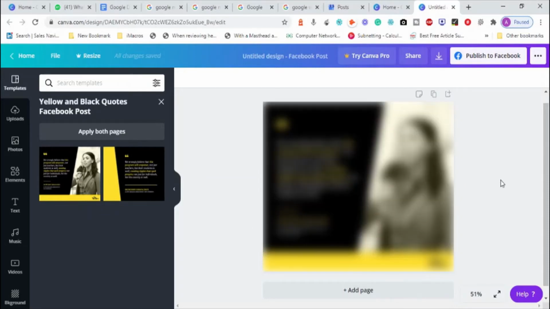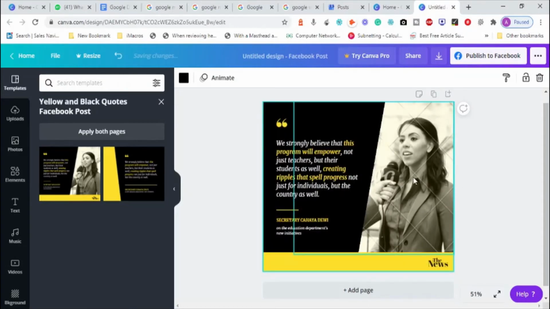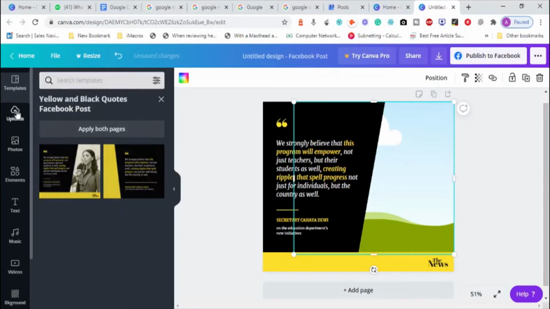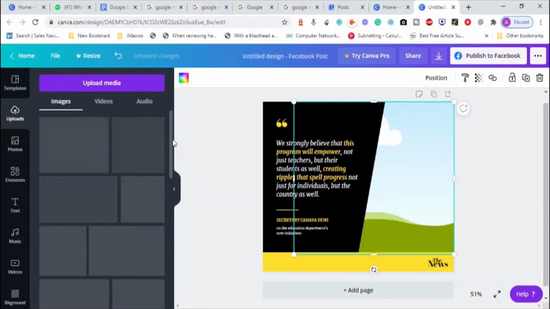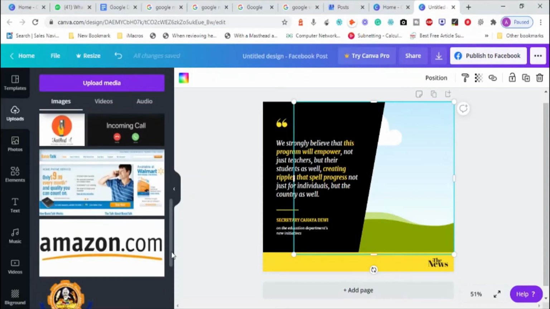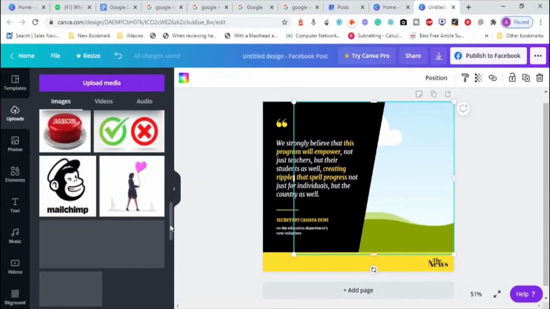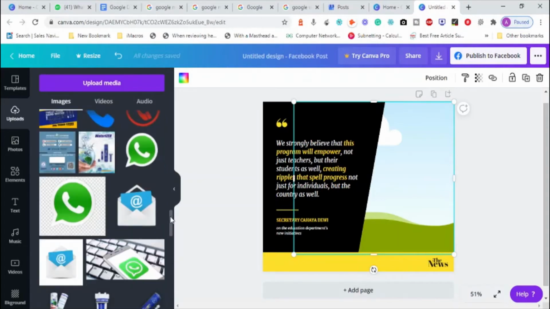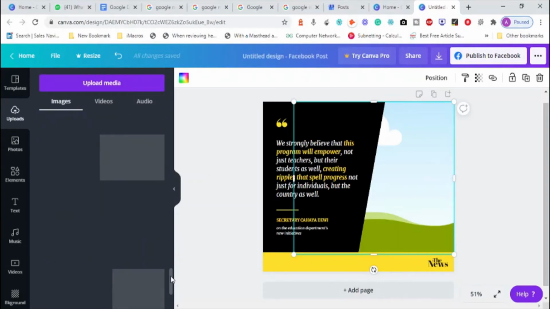Okay, so the image is coming. I can replace this image with my image which I have already uploaded. I always use images which I already have. I uploaded my images a little earlier, and I have lots of images uploaded. I do have some family images also uploaded, but still I'll be using my brand logo image.